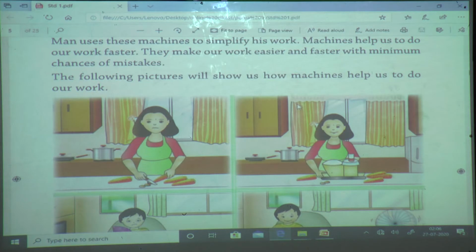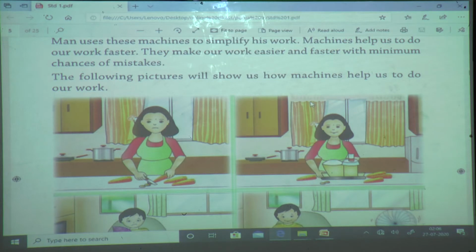We will see another example. How many seasons are there? Tell me first. How many seasons are there? 3. Good. Which are they? Summer, winter and rainy. In those 3 seasons, which season is the hot season? Yes, good. Summer is the hot season.